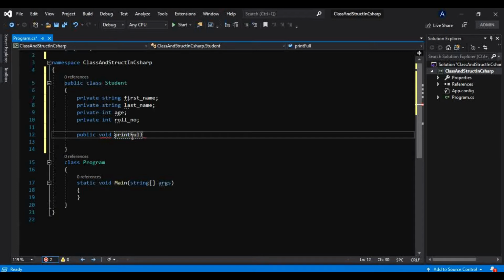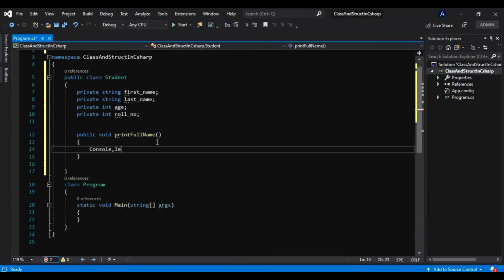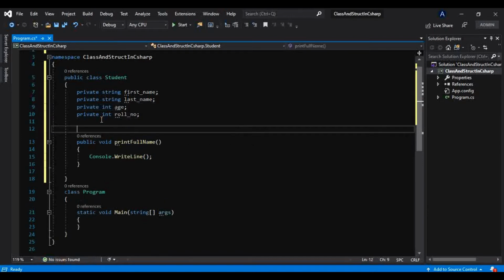Print full name will be the method name, and we will just print the full name of a student. Before that, let me have one constructor. What constructors are, we will see.